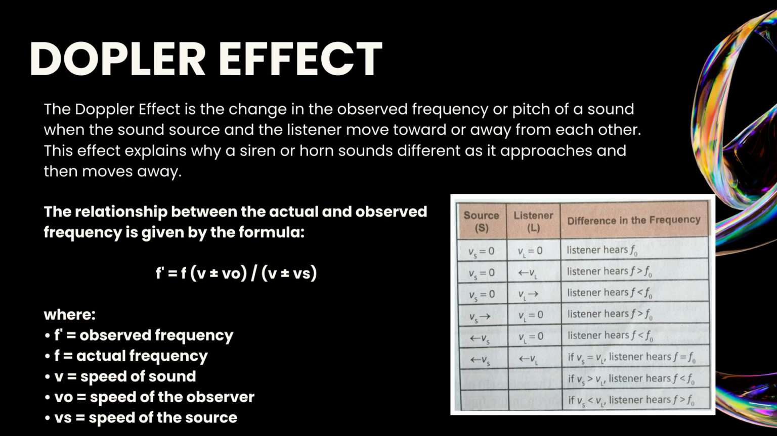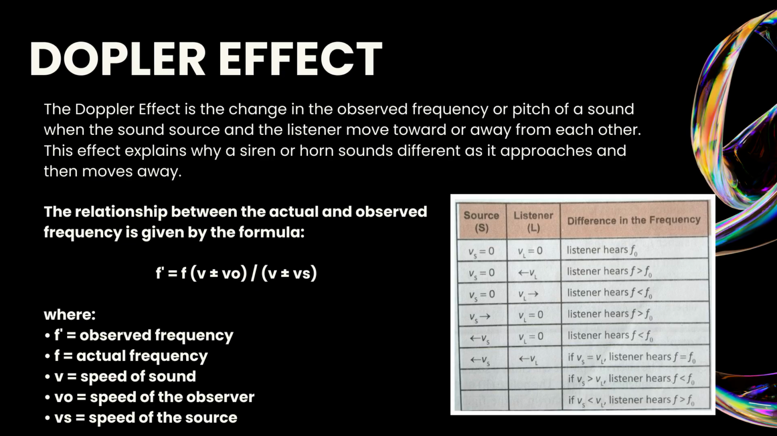So how does it work? When a source moves towards the observer, the sound waves are compressed, meaning the frequency and pitch become higher. When a source moves away, the waves are stretched, which lowers the frequency and makes the sound deeper or lower in pitch. This is why a moving vehicle sounds different before and after it passes by.